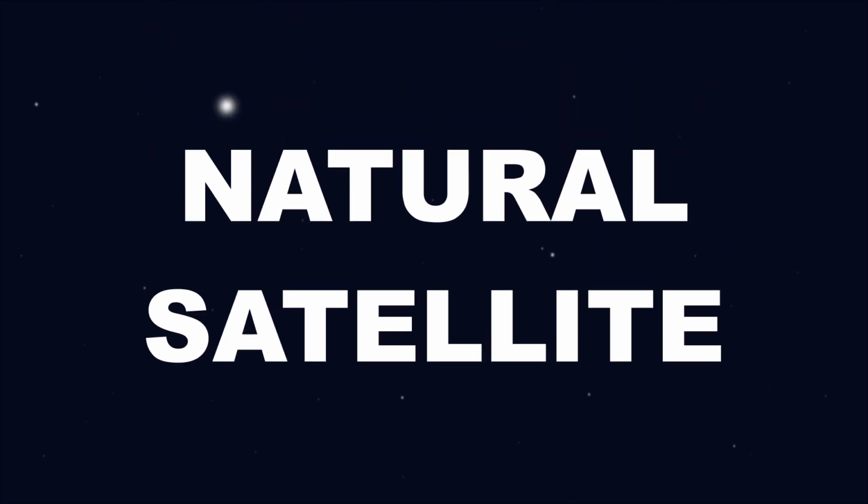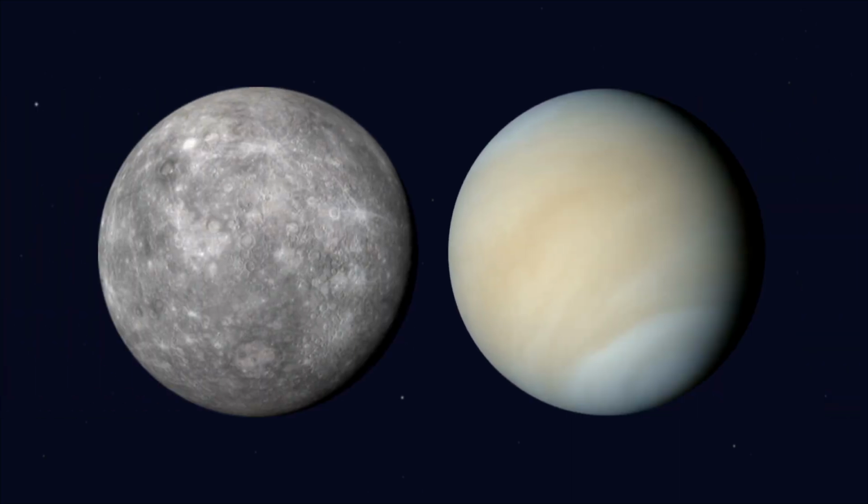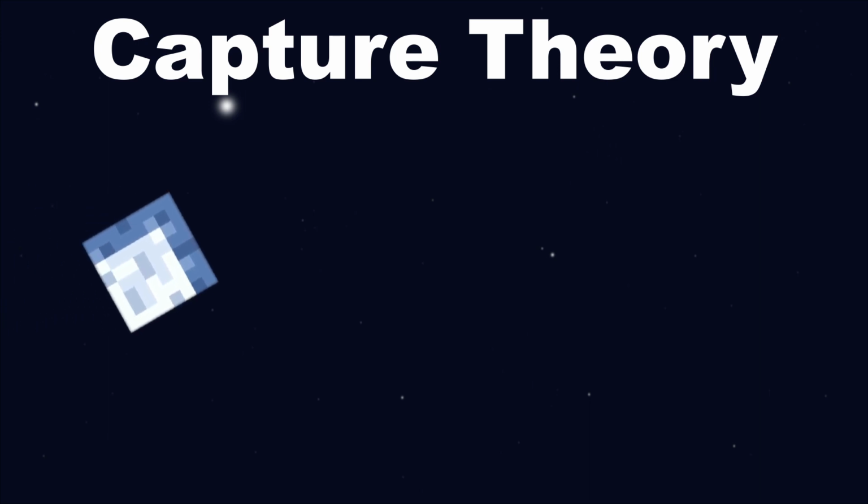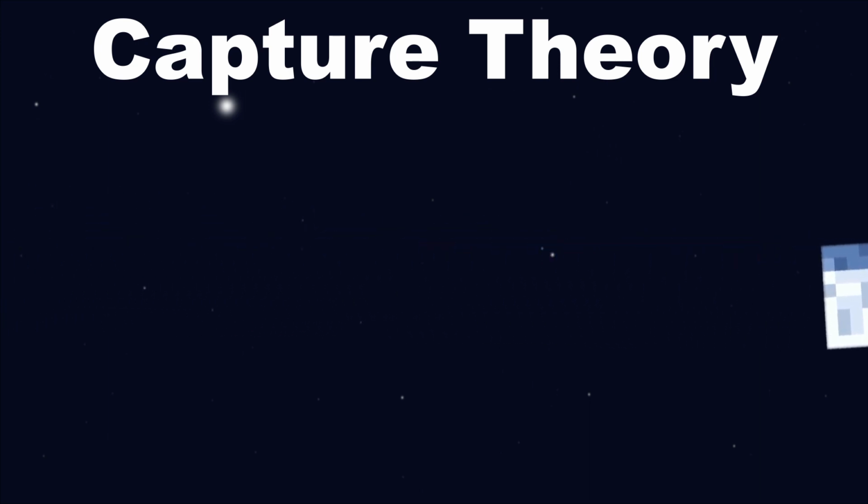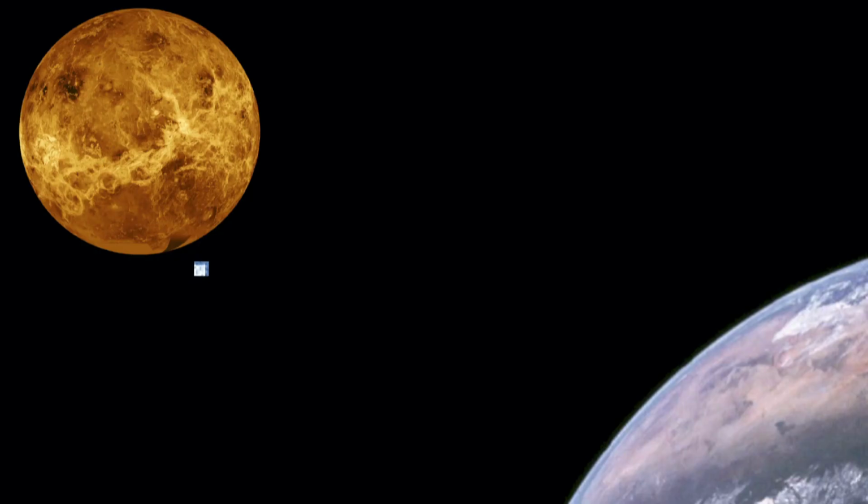Moons are what are known as natural satellites, and these come in a variety of different sizes and types, with the only planets without moons being Mercury and Venus. Before the Apollo space mission's research, there were three theories as to how the moon was formed. The first was capture theory. This suggested that the moon was a wandering body of rock and dust, like an asteroid. The idea was that this body was formed somewhere else in the solar system, and when passing Earth got captured by our gravitational field, and then began its orbit.